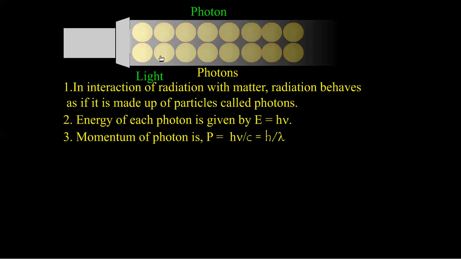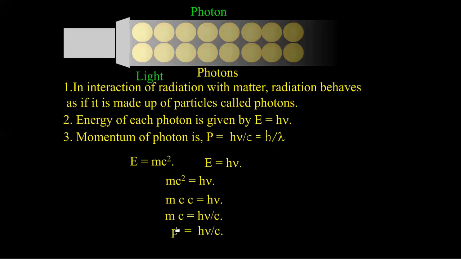We cannot see light or any wave at rest. Therefore, we cannot see a photon at rest. We know E is equal to mc square and E is equal to h nu. Both these equations are for energy, so equate these two equations. We get mc square is equal to h nu. Here c square can be written as c into c, because this is mass and this is velocity, and mass into velocity is momentum. Cross multiply it. We get mc is equal to h nu by c. mc is p, therefore p is equal to h nu by c.